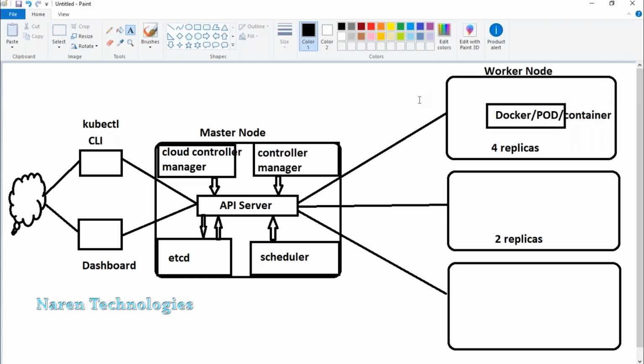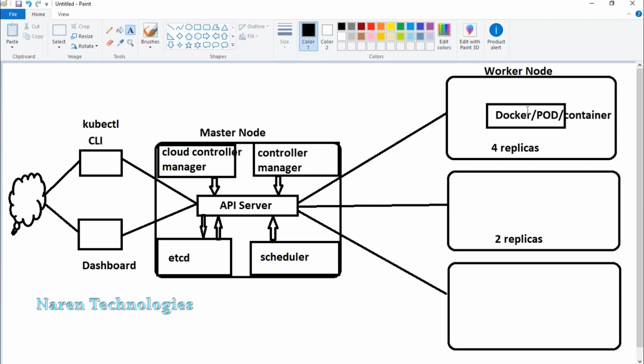For that, you're going to have Docker installed on the worker node. When you talk about container, pod, replica, whatever, of course, there will be a container. How the container will be created and how it will run definitely requires Docker support, right? So you're going to install Docker Engine.